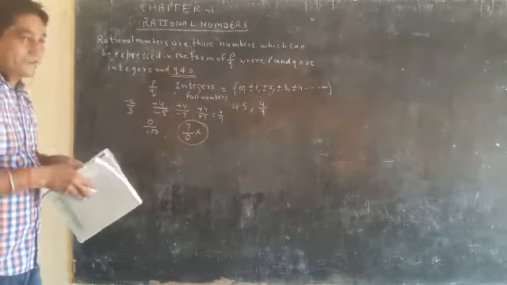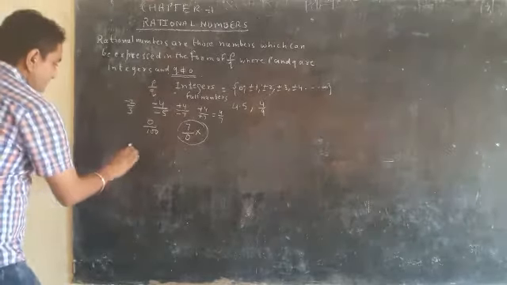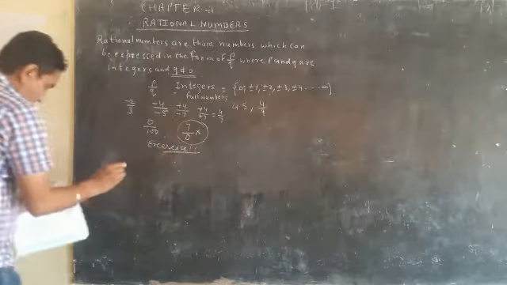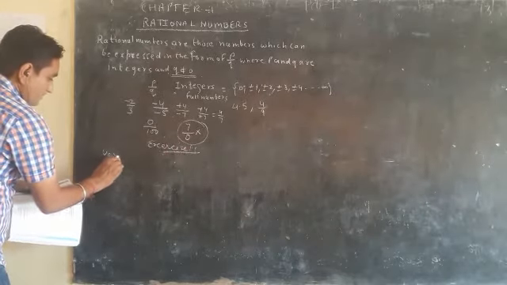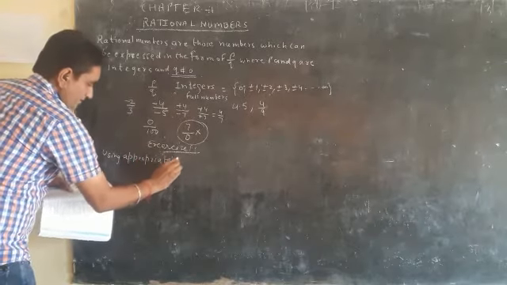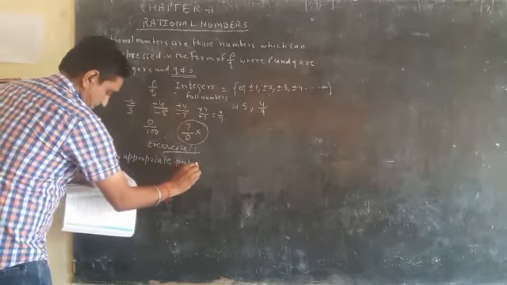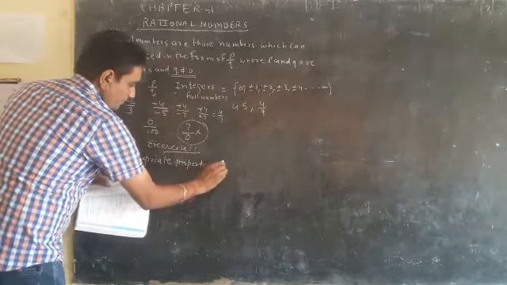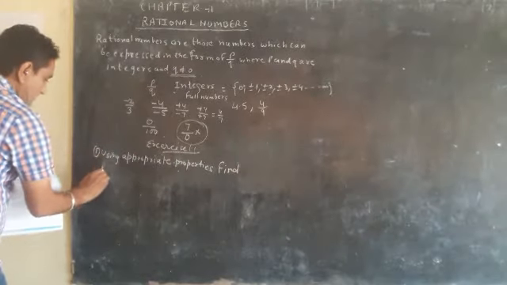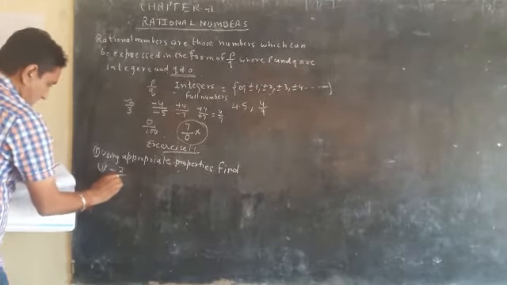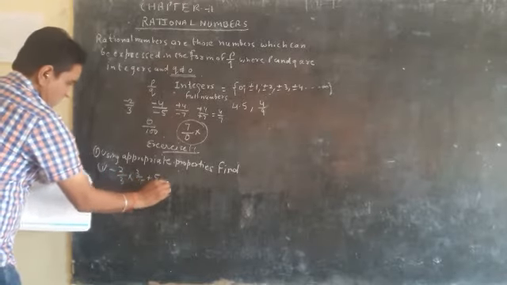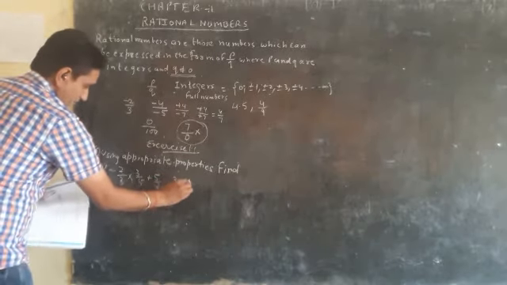Okay, so I am starting your Exercise 1.1. The first question is: using appropriate properties, find. That is the question. The first part is minus 2 upon 3 into 3 upon 5 plus 5 upon 2 minus 3 upon 5 into 1 upon 6.